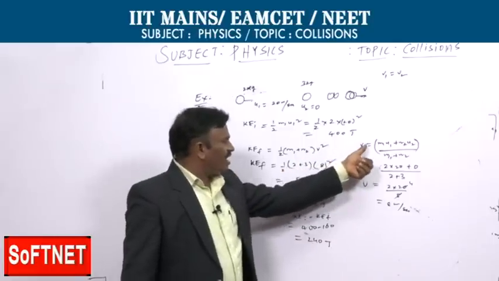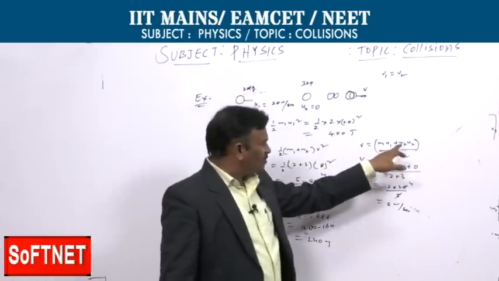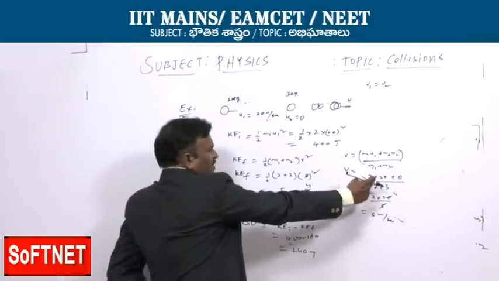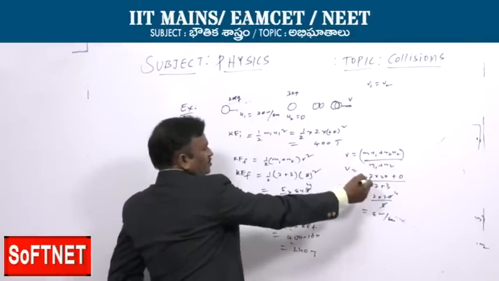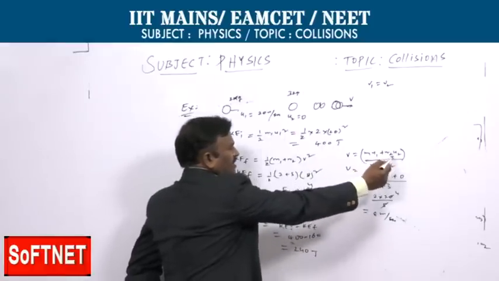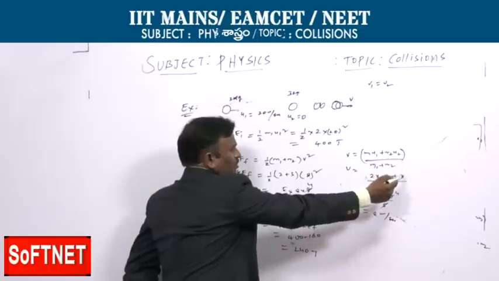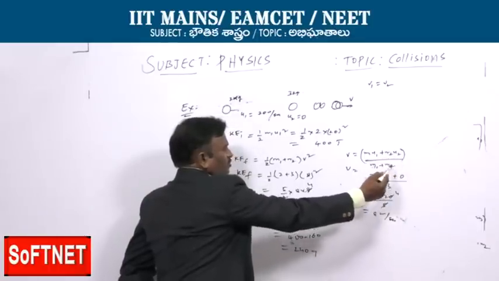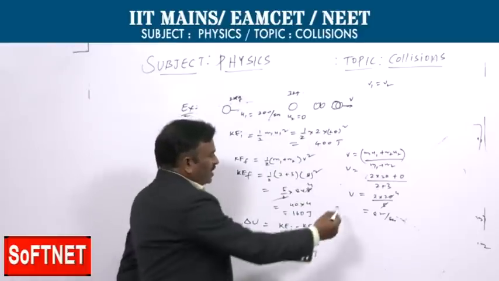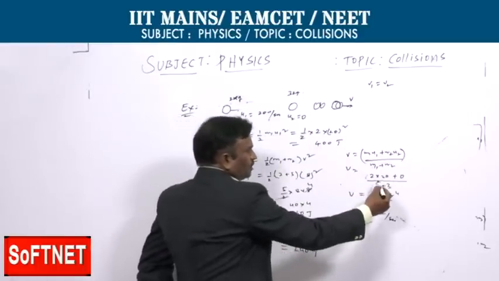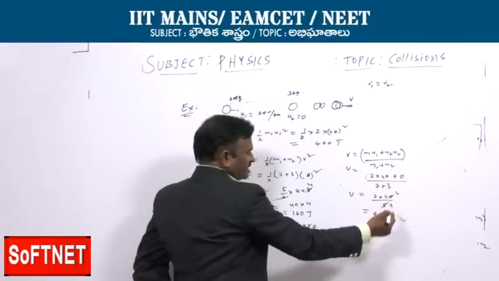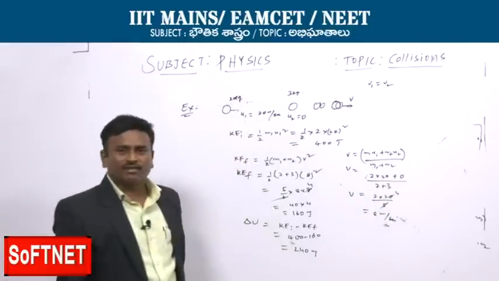Common velocity, as we already know, v is equal to m1 u1 plus m2 u2 by m1 plus m2. Substituting the values, m1 is 2, u1 is 20, and u2 is 0, so m2 u2 is 0. m1 plus m2 is 2 plus 3. Finally, v is 2 into 20 by 5, which is 8 meter per second, the common velocity.